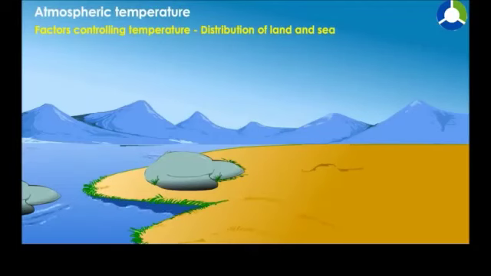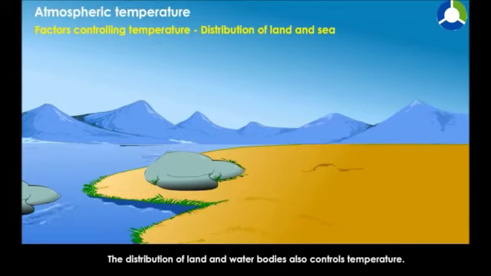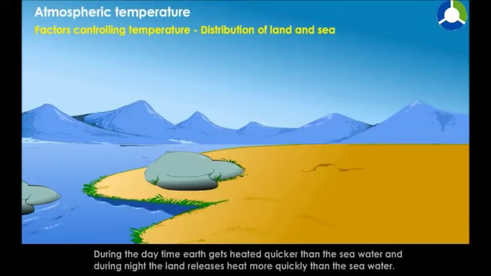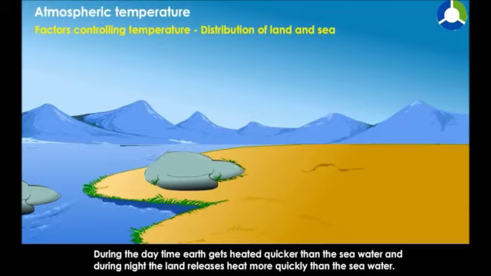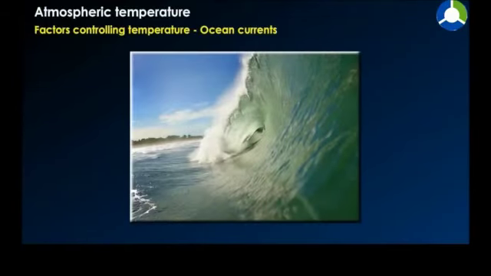Distribution of land and sea. The distribution of land and water bodies also controls temperature. During the daytime, the earth gets heated quicker than the sea water, and during the night, the land releases heat more quickly than the sea water.